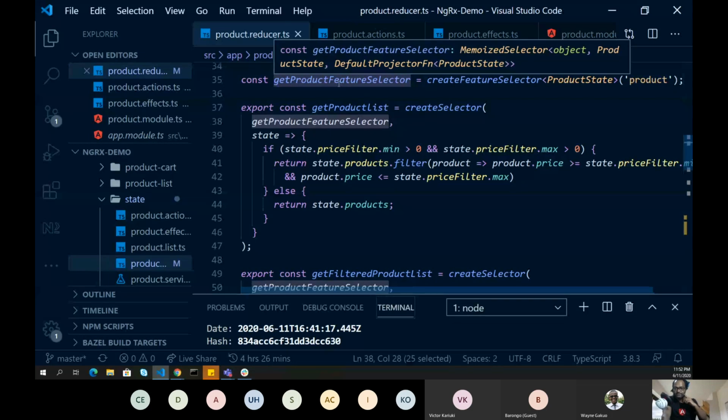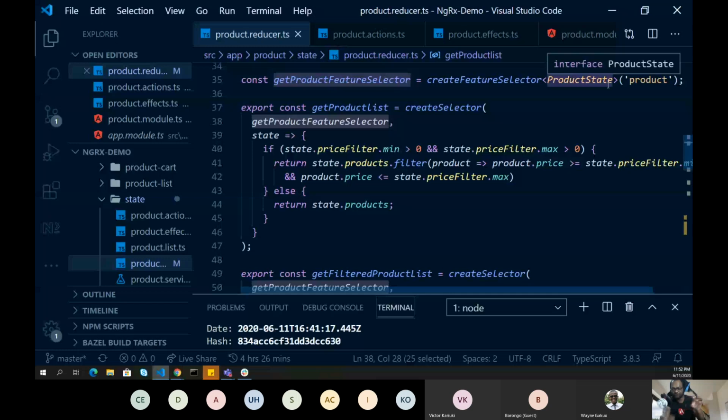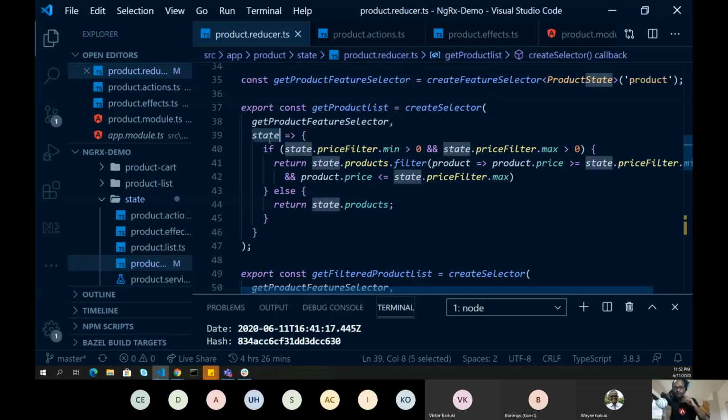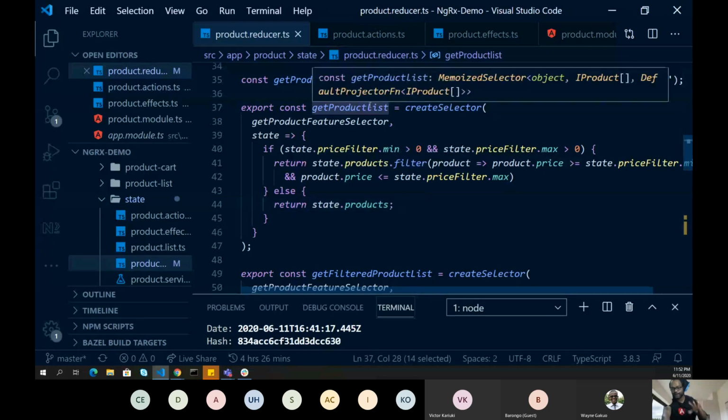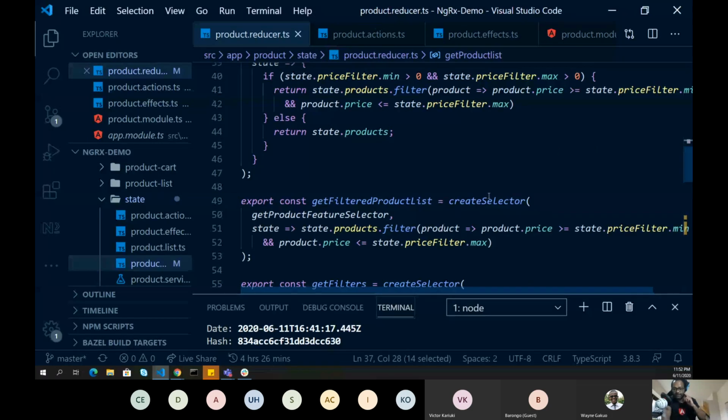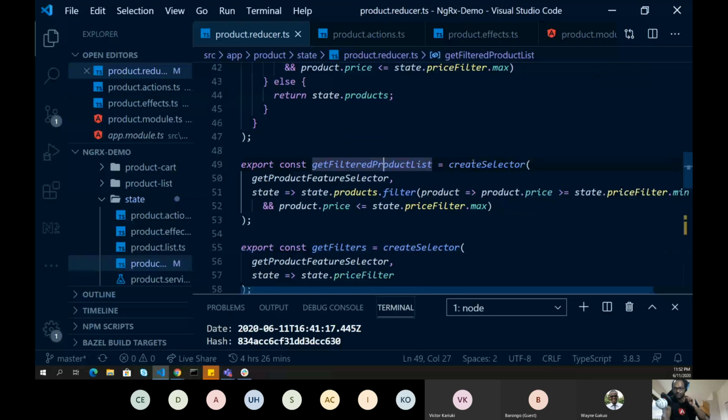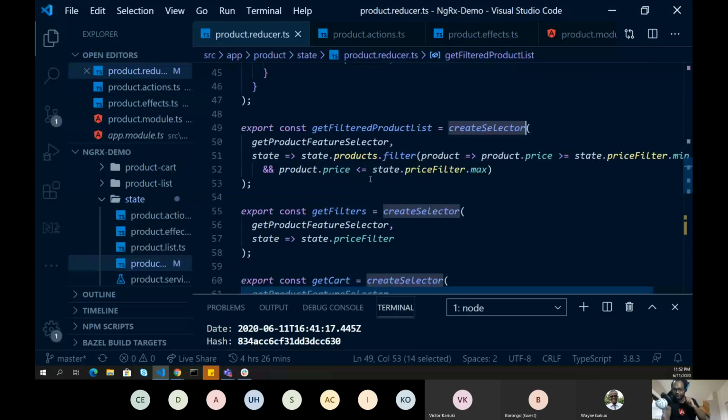So here I am saying, select all the information from my store where the slice is product. Then I am getting the information which is available in my store, and I'm saying, if my store information has a price filter applied, go ahead and return the filtered products. If there is no filter applied, return the entire products. This is what I'm doing in my get product list selector. The next function which I have created is to get the filtered products. I'm saying, give me the filtered products only, right?